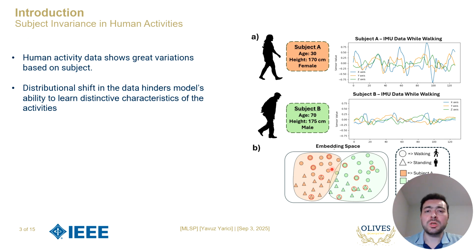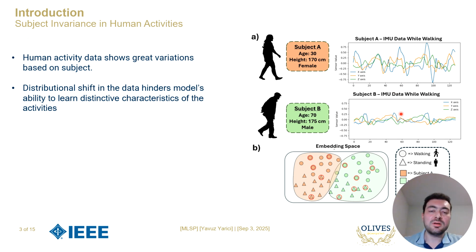However, most contrastive methods don't take distributional shifts into account. In human activity recognition, data collected from different subjects can look quite different. For example, an adult subject may show much more variation in their activity patterns compared to older subjects. So these subject-based differences introduce an intrinsic distributional shift in the data.